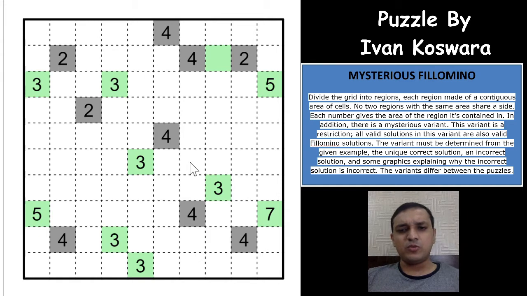Usually in Fillomino you have a bunch or a group of numbers placed inside the grid, which means that we know the numbers have to come out to form the region. In this case, as you can see, there is no such group of 4 or 5 numbers, and all are placed very far away. So there has to be some technique that will help us solve this puzzle, and let us see what the technique is here.